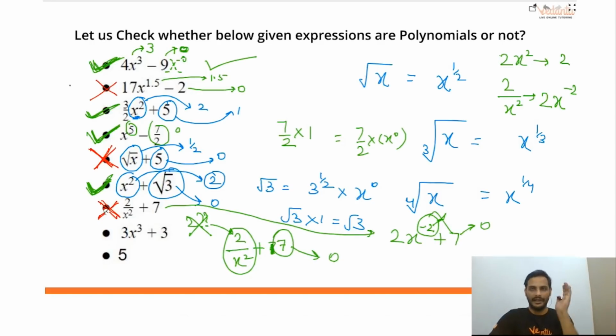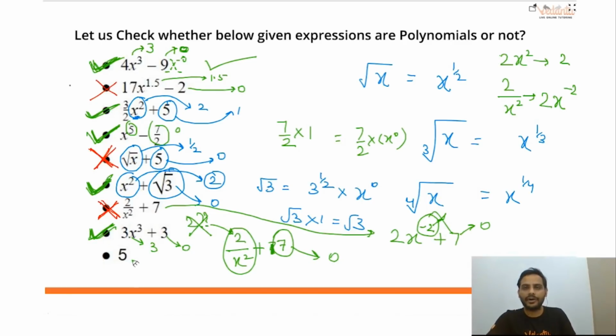Remember this thing, class: whenever you are checking whether an expression is a polynomial or not, all the variables have to be in the numerator. If the variables are in the denominator, that means the power is negative and it will not be a polynomial. Clear? Now going for the next part, 3x square plus 3. What is the power of the variable here? 3. What is the power of the variable here? 0. 3 and 0 both are whole numbers, so yes, it is a polynomial.